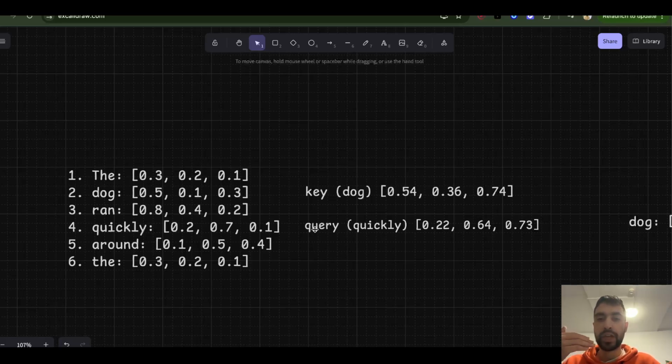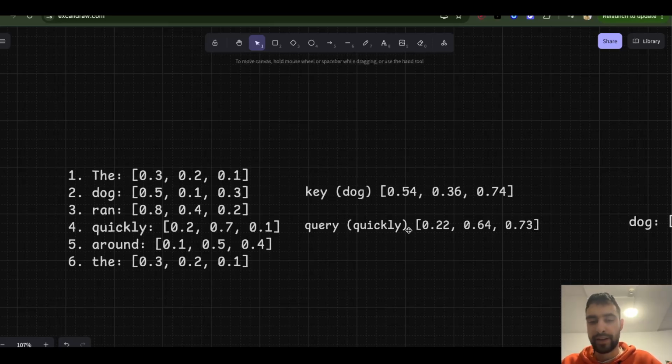But we also want to add position. So it should also know that dog is just 2 words behind the query, and the word cat, which we don't have here, is maybe 100 tokens behind the word quickly. So we will add that positional information within these keys and queries.